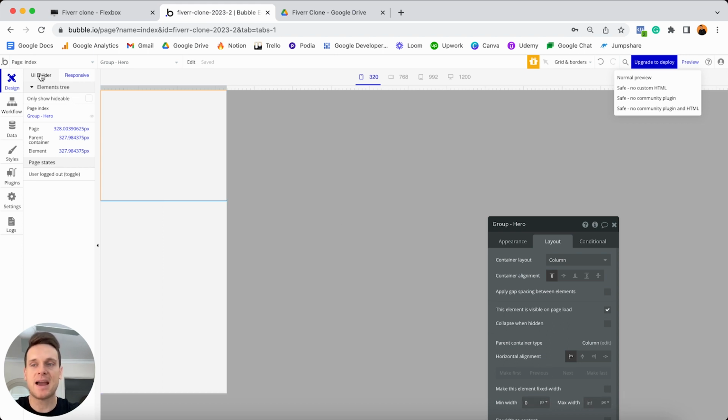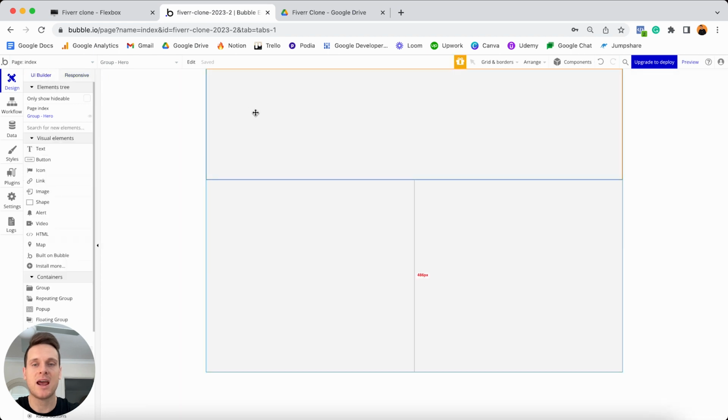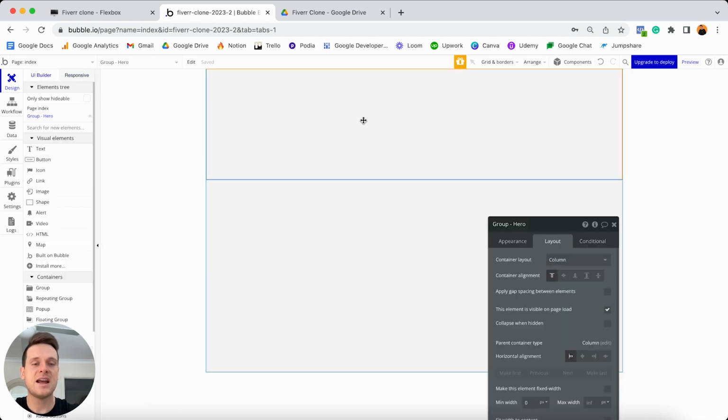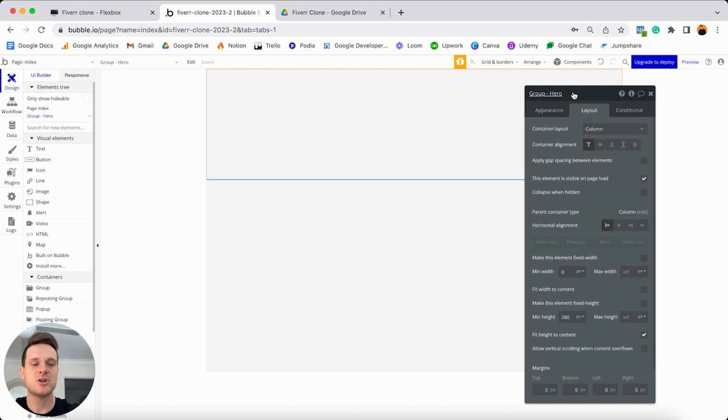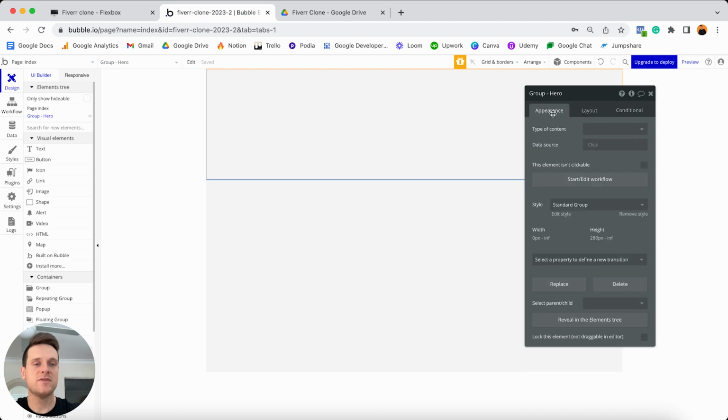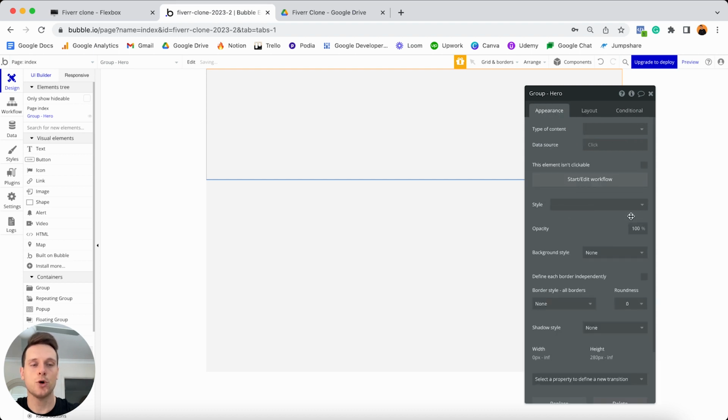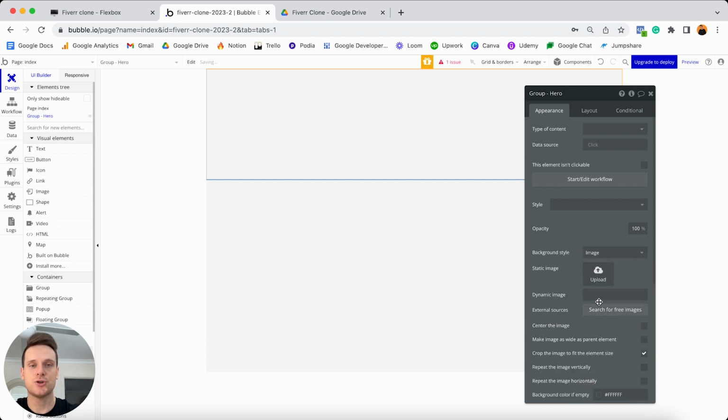But just jumping back into my UI builder here, where we're going to actually build out this group, what we can now do is upload the background image we're going to use inside of this group. And then we're going to come back and update the height settings of this group. So if I jump over to my appearance tab, what I'm going to do is choose to remove the style of this group. And for the background style, I'm going to select that this should be an image. And now it's at this point that I'm going to upload an image that I have on my local device.